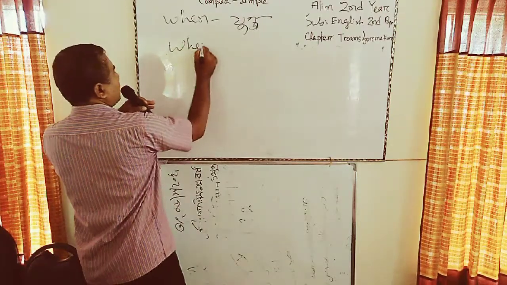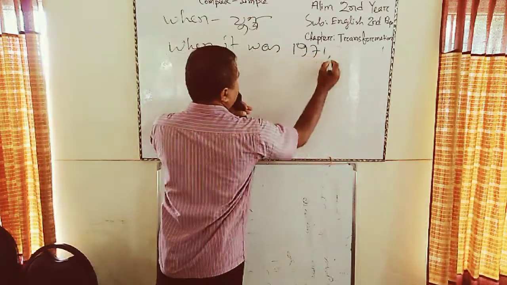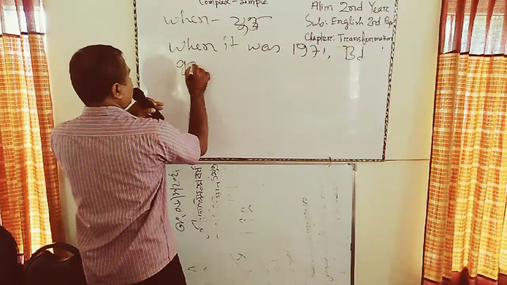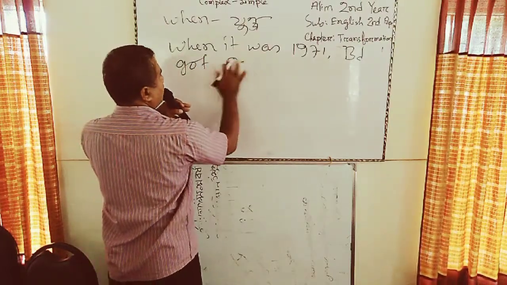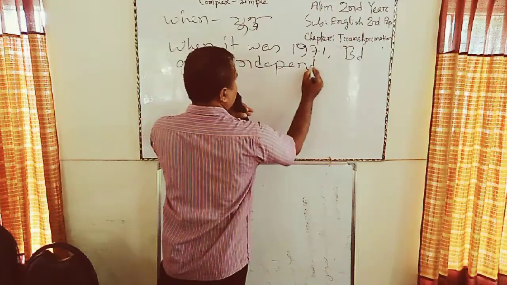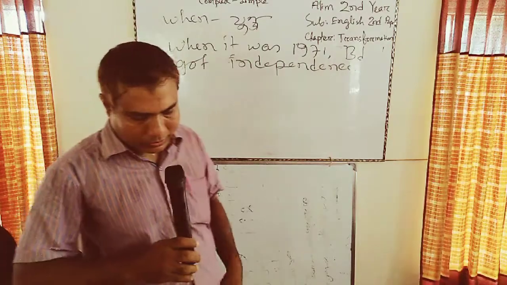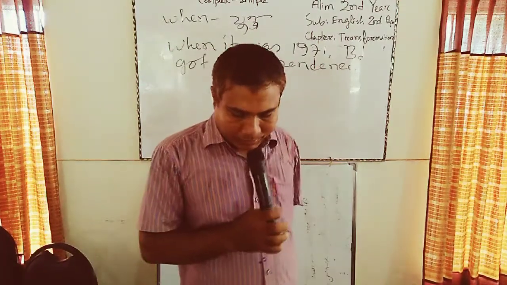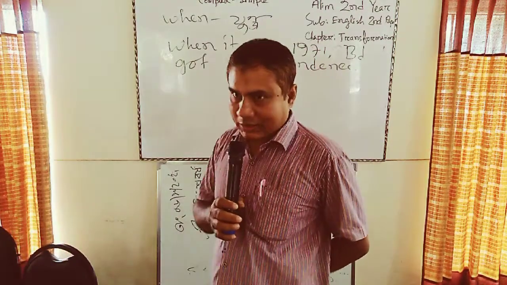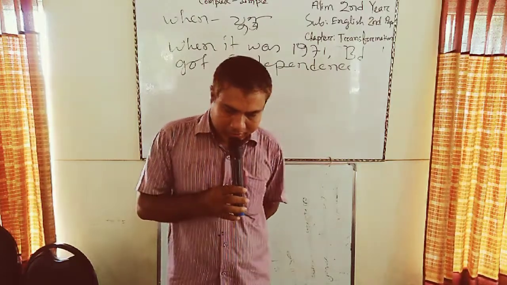I am giving another example. When it was 1971, Bangladesh got independence. Here you can see that when is used simply for a definite time, the year 1971. It is a memorable year because in that year Bangladesh became independent.